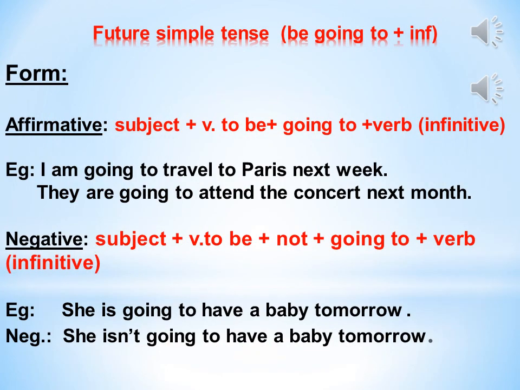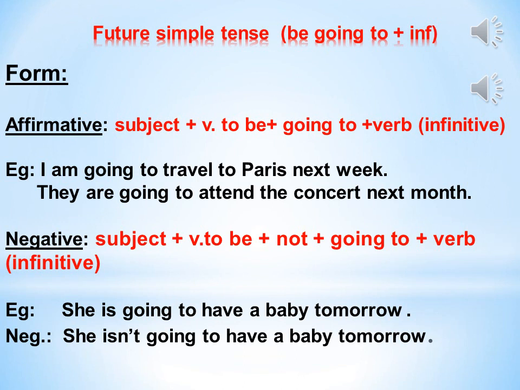Now, let's learn the future simple tense with be going to. First, how to form an affirmative sentence using be going to. We start the sentence with the subject, then the verb to be, am, is, or are, then going to, then a verb in the infinitive form. For example, I am going to travel to Paris next week. I put am after I, then going to, then the verb travel in the infinitive form. Another example, they are going to attend the concert next month.